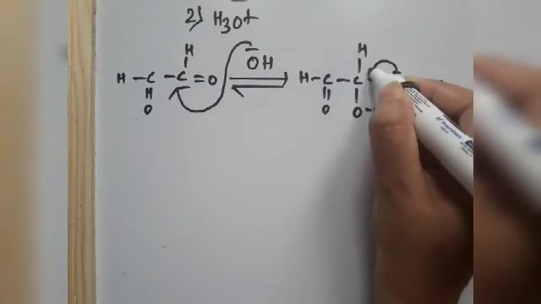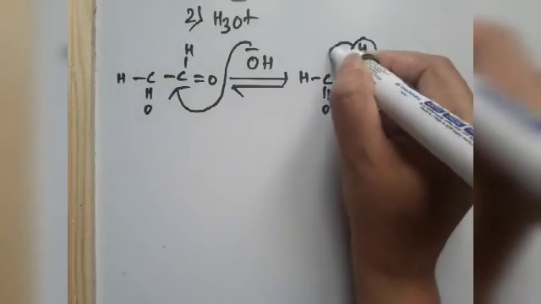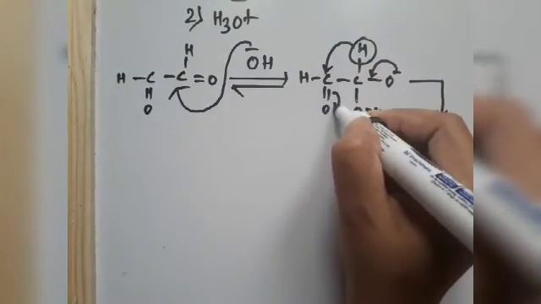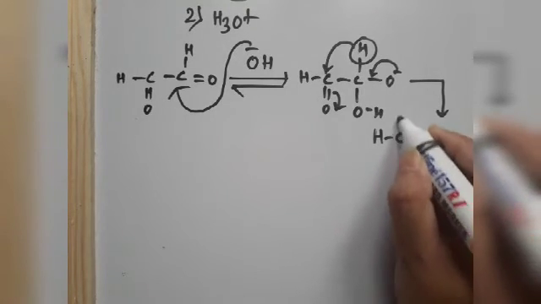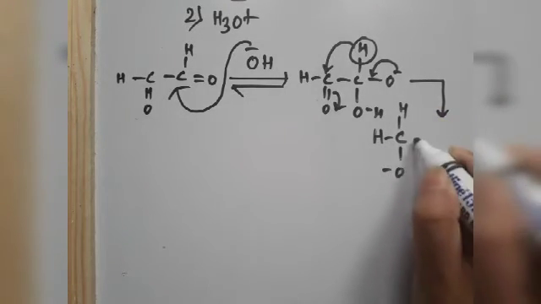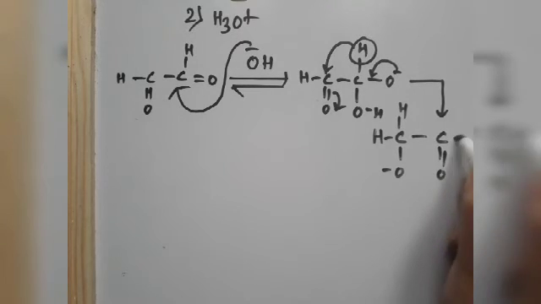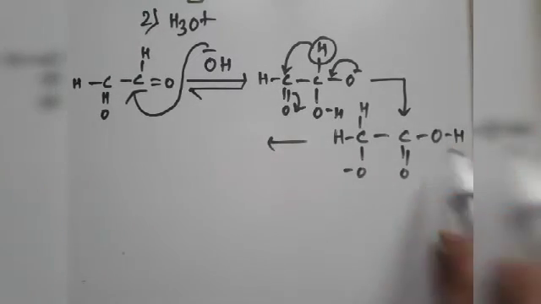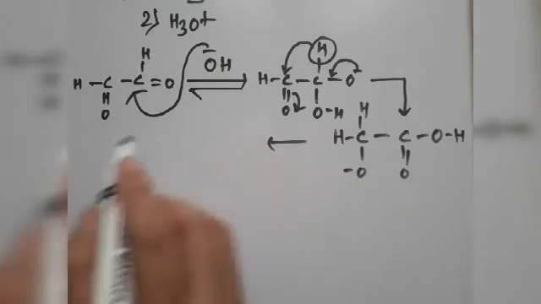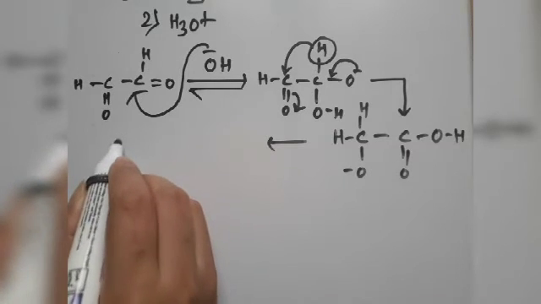This will come back, this one will go here and this one will shift. So O negative, COOH. This part is acidic, so proton transfer will occur within the molecule.